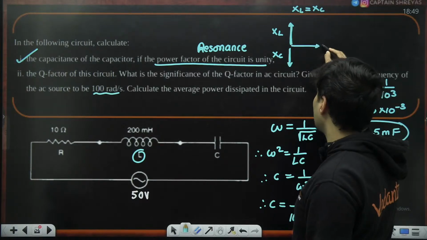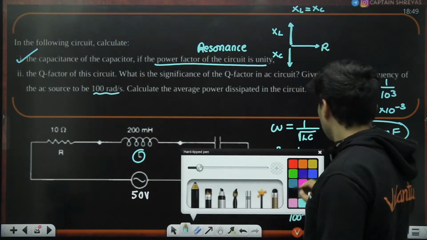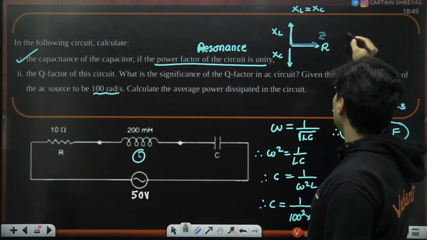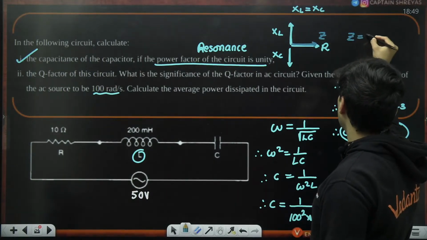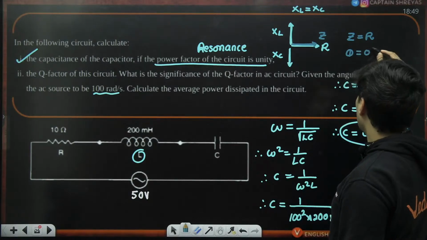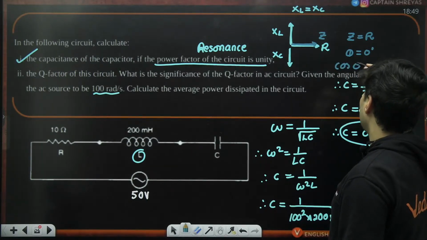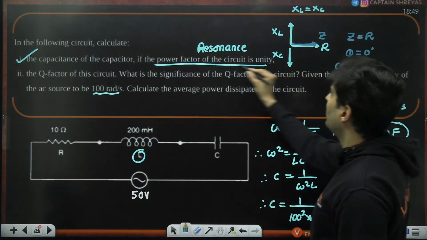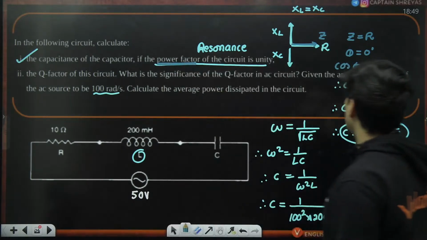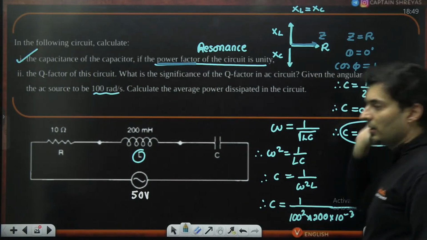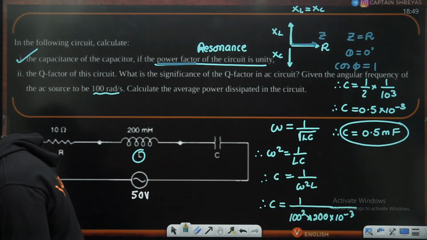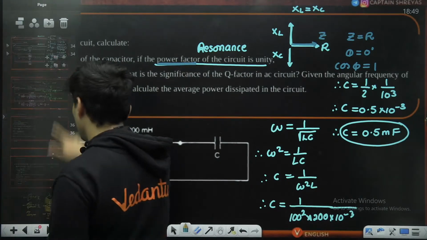Your resistance in the phasor diagram will be like this, which will also be the impedance. So impedance will also be R. The phase angle will be 0 degrees. So cos phi will be 1, which is basically your power factor. So power factor will be 1. All these things hold true. Okay? Clear? Let's move.